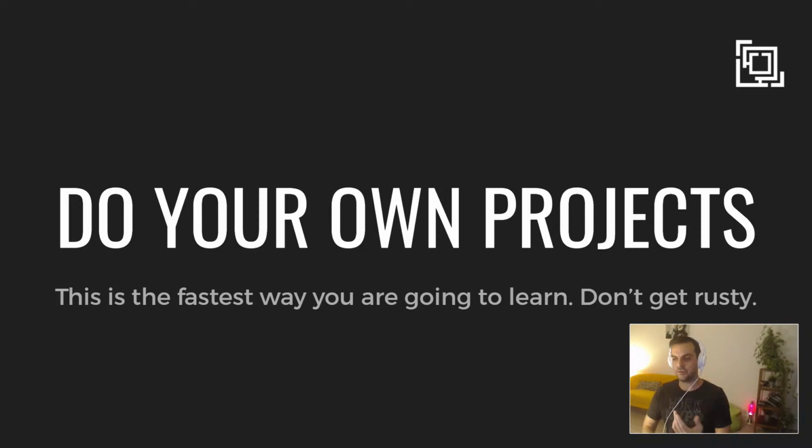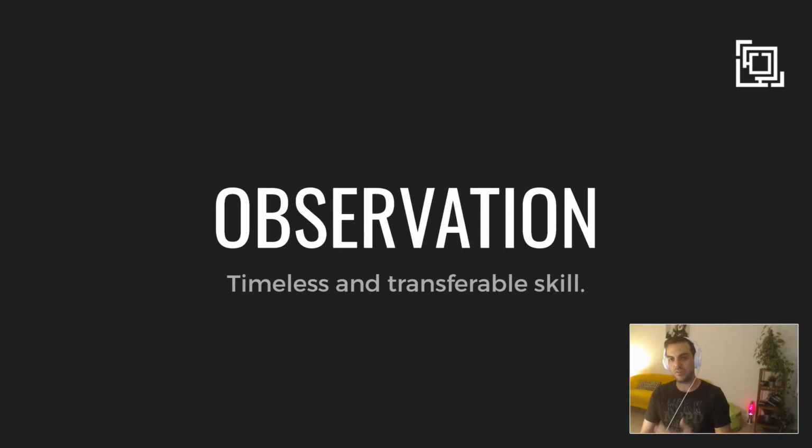Observation of the world, the universe. This is how you can learn how to animate, how to do lighting, how to do a dialogue. It's timeless and it's a transferable skill in Unreal Engine 5, in Unreal Engine 7, in any other software. You are going to be better if you pay attention to the details.